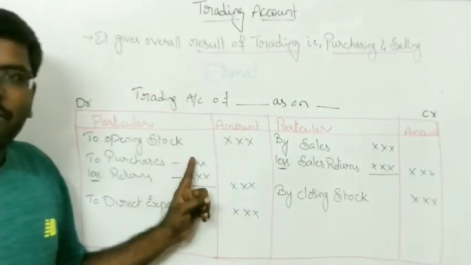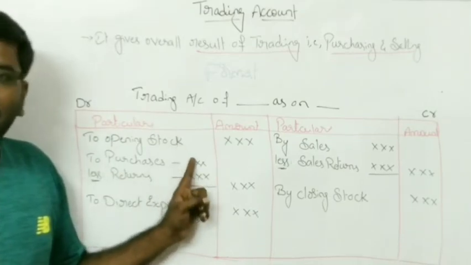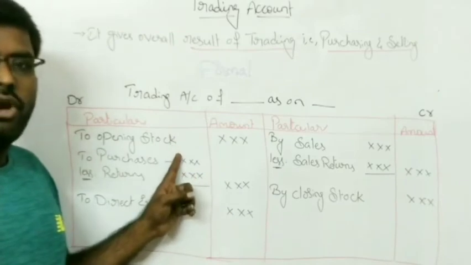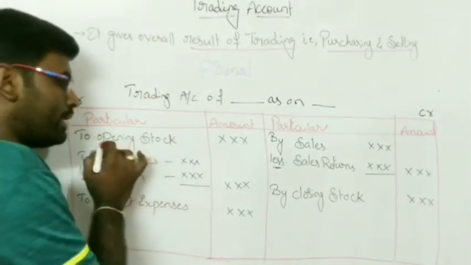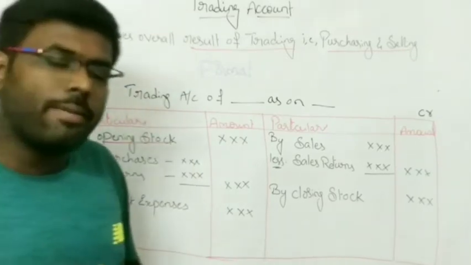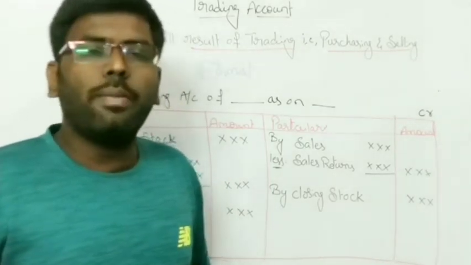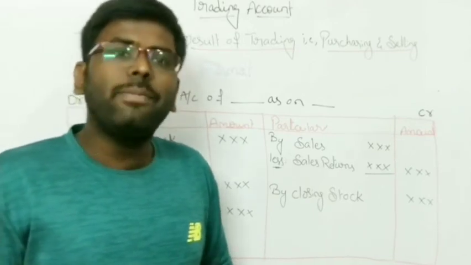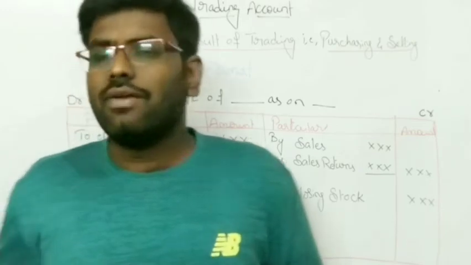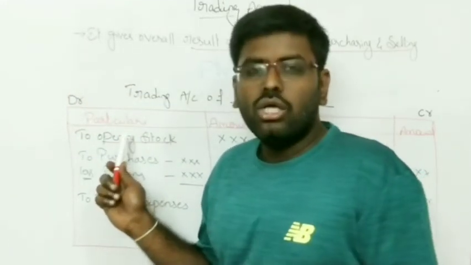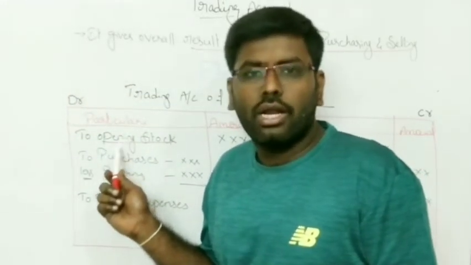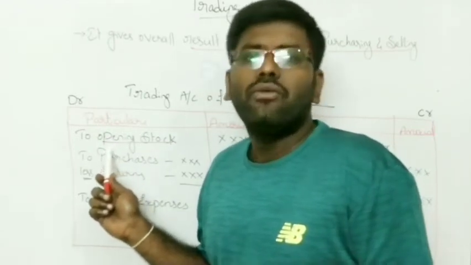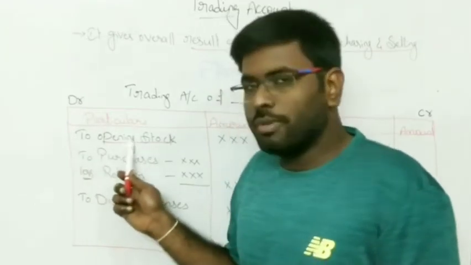While preparing the trading account, on the debit side, the first item to be recorded is always the opening stock. Opening stock is nothing but the stock which remained unsold at the beginning of the financial year. So the first and foremost thing to be recorded on the debit side of a trading account is the opening stock present at the beginning of the financial year.